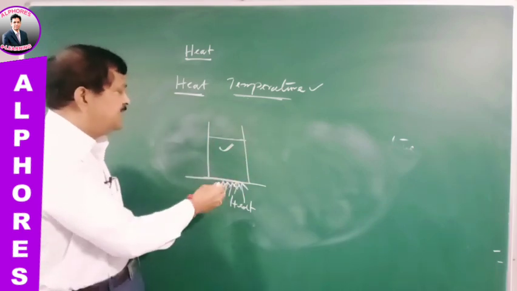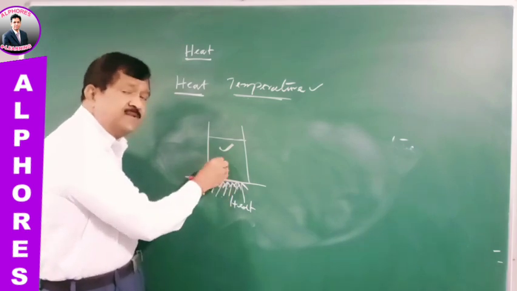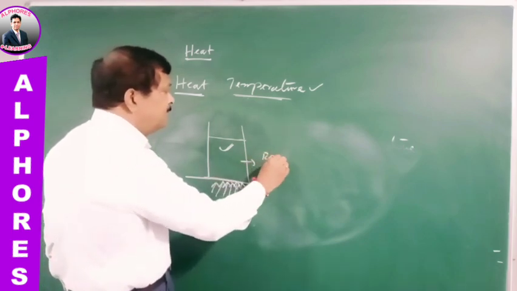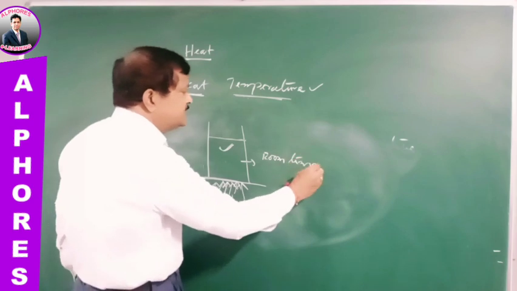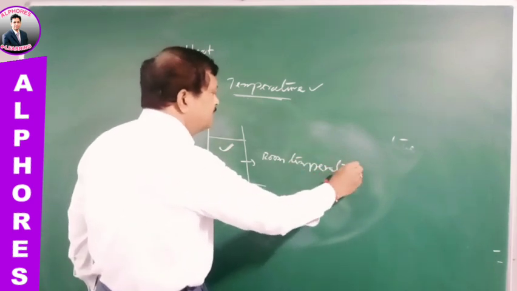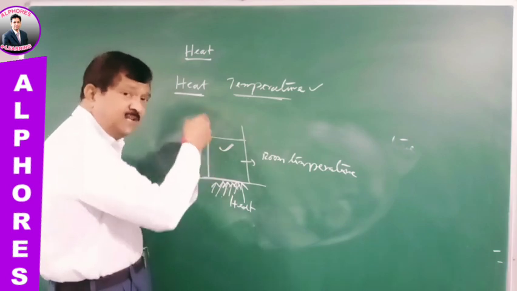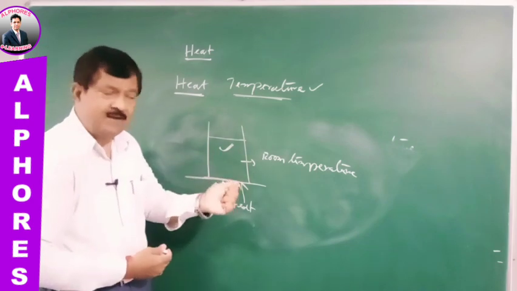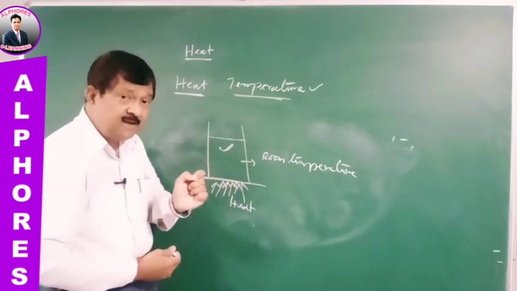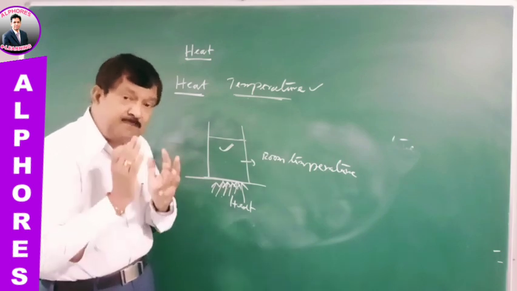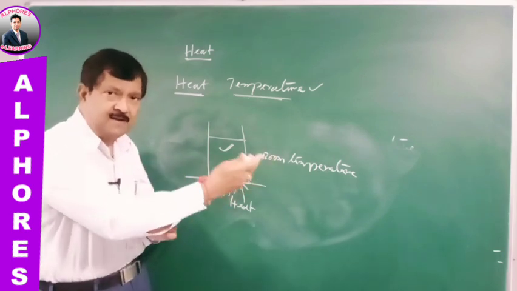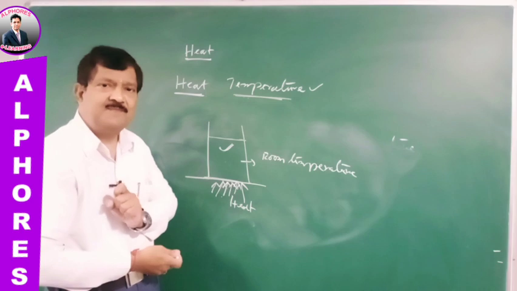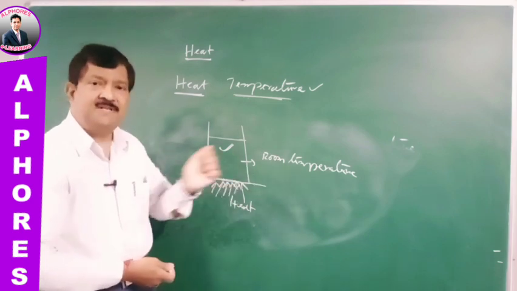So here there is a transfer of energy, but what is the result produced? Initially water is at room temperature, but now when you heat it, you can see it is very hot. That means the temperature has increased. How is the temperature increasing? By supplying heat energy. The physical quantity responsible for the increase of temperature is heat energy. When you supply heat energy, temperature increases.